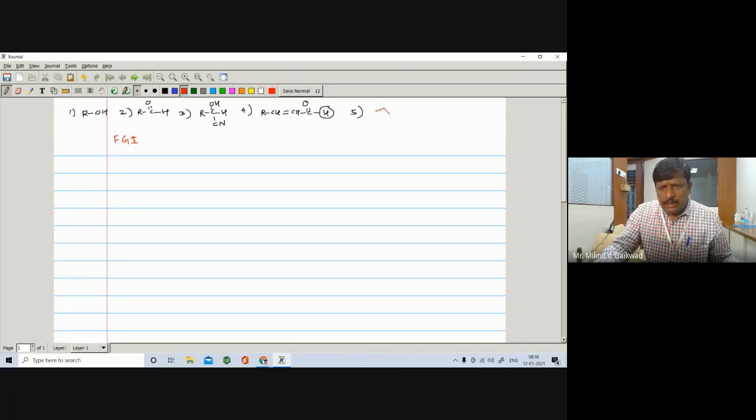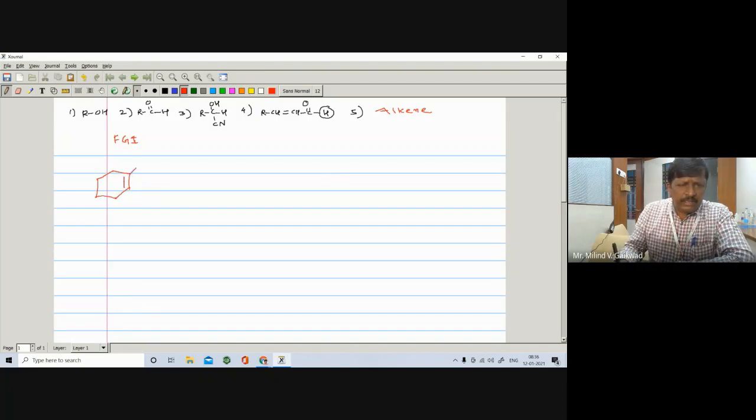You know alkene contains a carbon-carbon double bond. For example, suppose we take cyclohexene, which contains a carbon-carbon double bond. This cyclohexene can undergo disconnection.